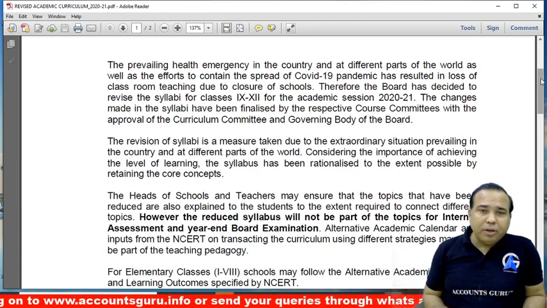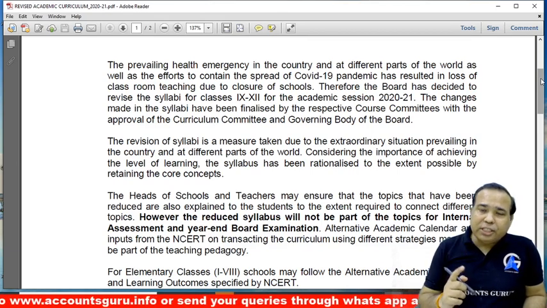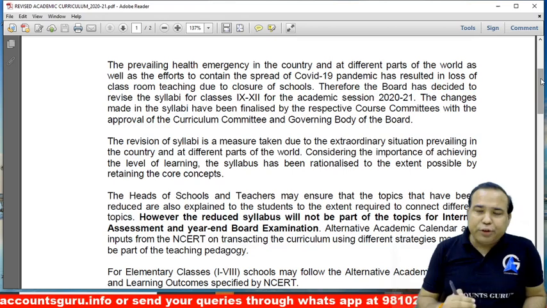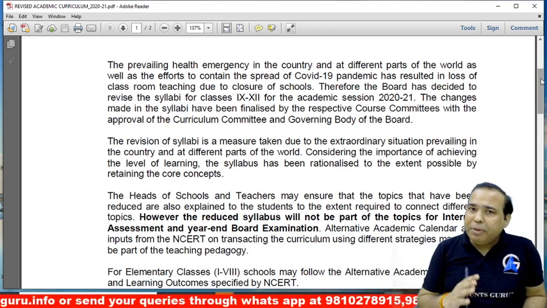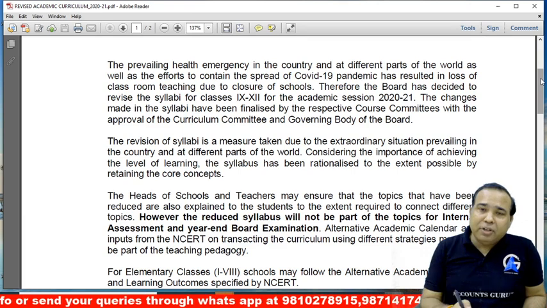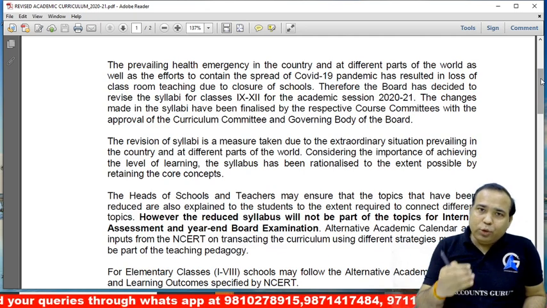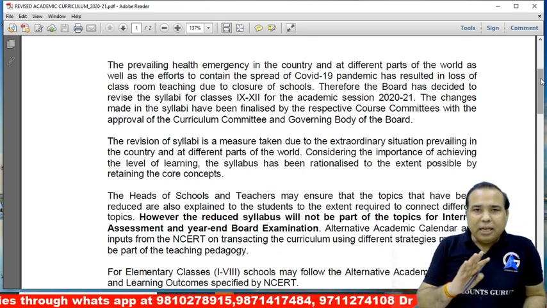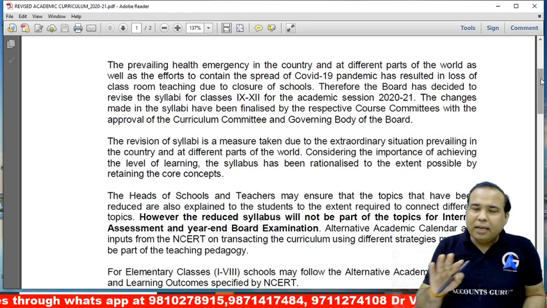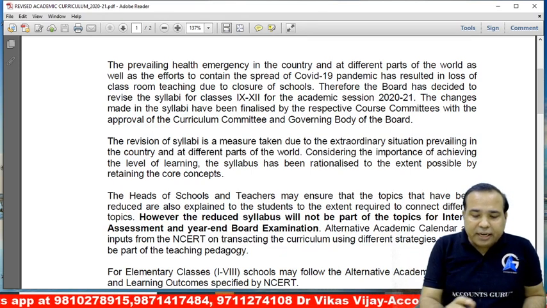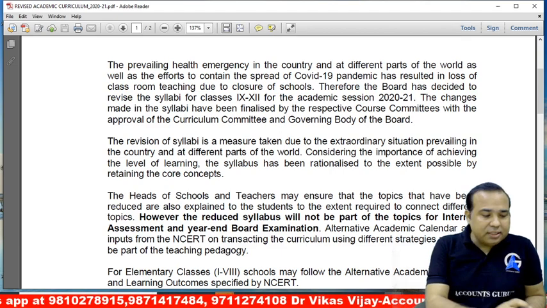I hope you all remember that I had taken a master class on this topic, not for profit organization. And I told you that this chapter will not be deleted. Why? Because the NCERT had given in its alternative academic calendar that you have to complete this chapter in 4 weeks. So this chapter is very much in the syllabus, and again the marks are the same, 10 marks. So as per the NCERT, we have to use different strategies to make it a part of teaching pedagogy.